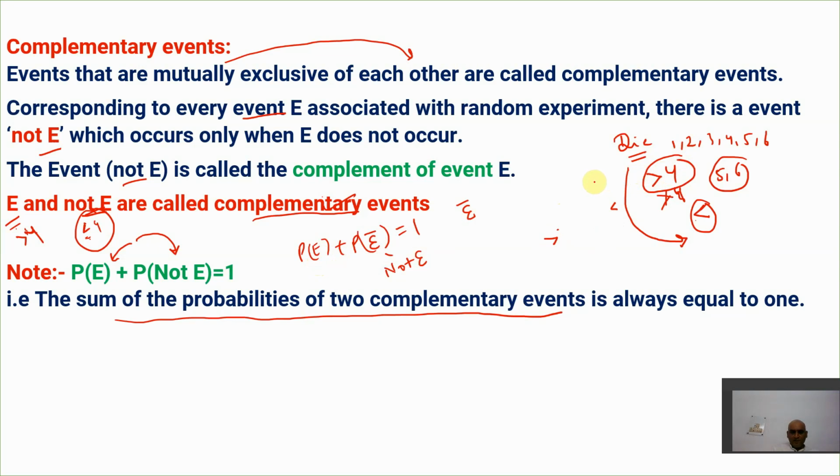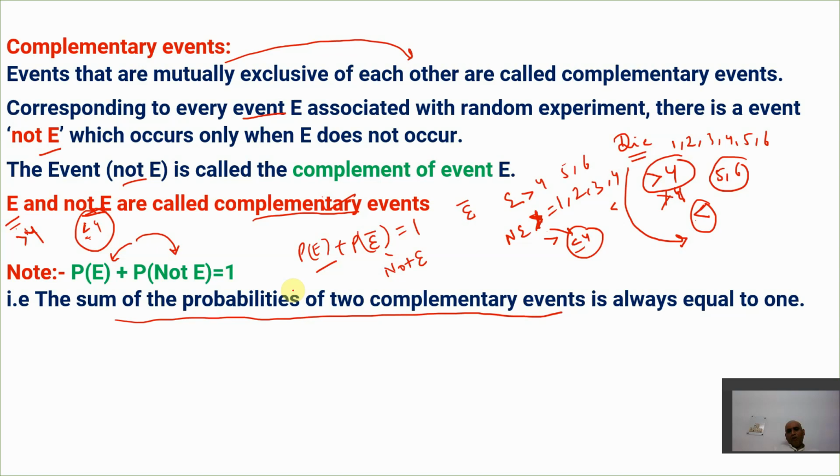That is very obvious, right? If I say greater than 4, it will come 5 and 6. This is E. If I say not greater than 4, this is not E, then 1, 2, 3 or 4 will come. So for every event there is a not E event also.